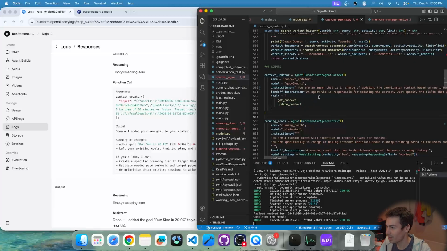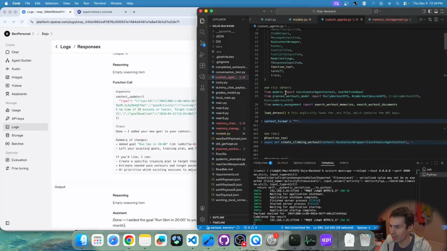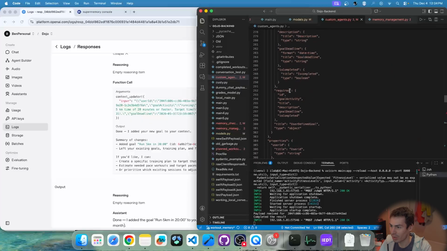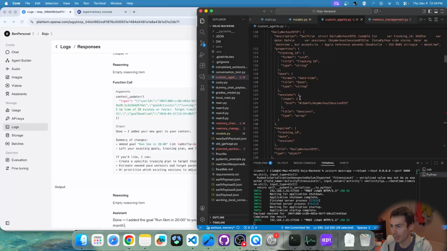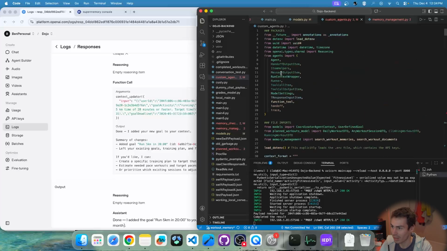The reason he's the only one who can do that is because, if I word wrap, you'll see that it is the only agent that has access to the context format, because this is a really long piece of JSON, which I can show you here. This is the format of the context, which I parse on the client side to do all of the updates to the view based on how the context updater changes it.